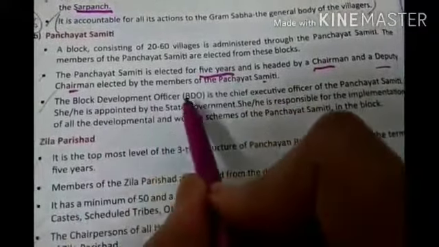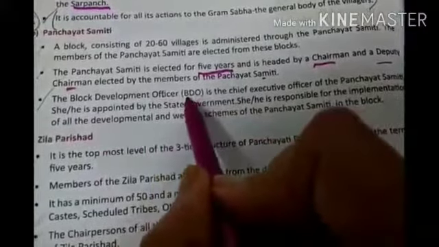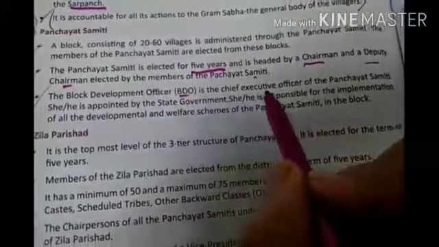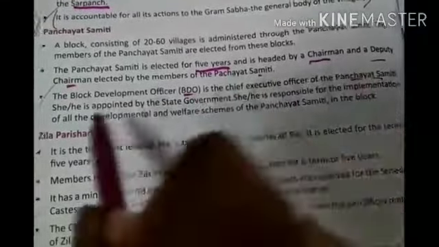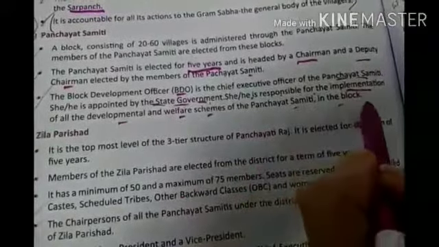Now the Block Development Officer, the BDO, as I have told you earlier, is the Chief Executive Officer of the Panchayat Samiti, and he or she can be a male or a female. The officer is appointed by the state government. He or she is responsible for the implementation of all the developmental and welfare schemes. जो भी काम करे जाएंगे उधर उस ब्लॉक में, वो हर उस काम के लिए responsible होगा या होगी of the Panchayat Samiti in the block.